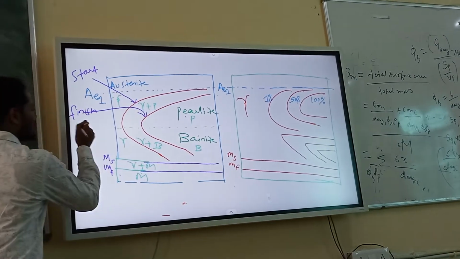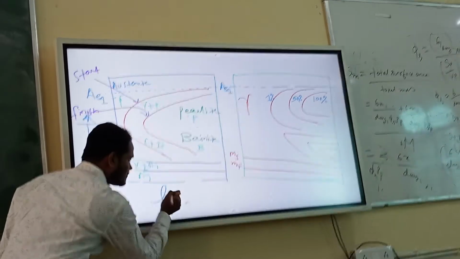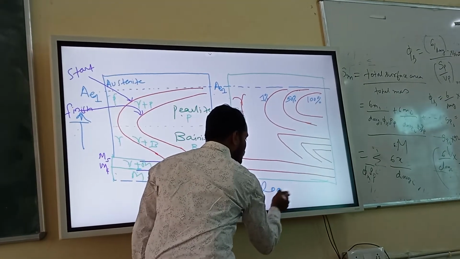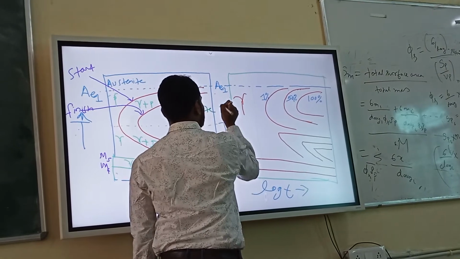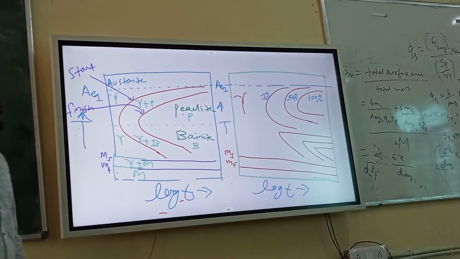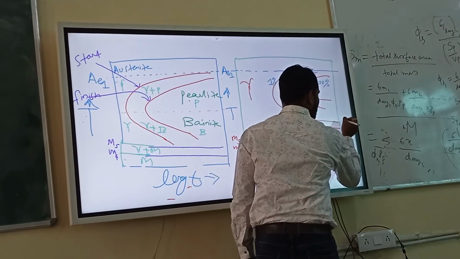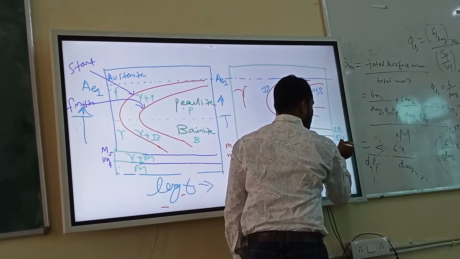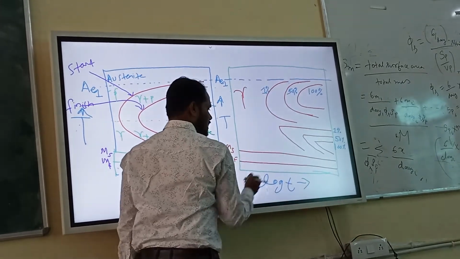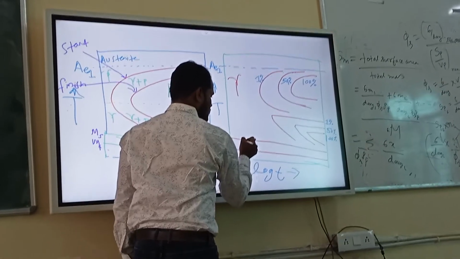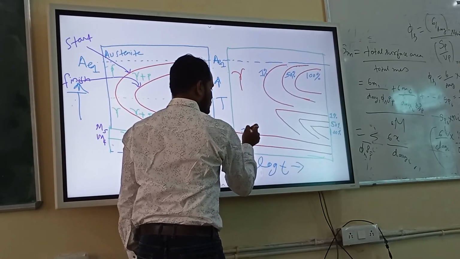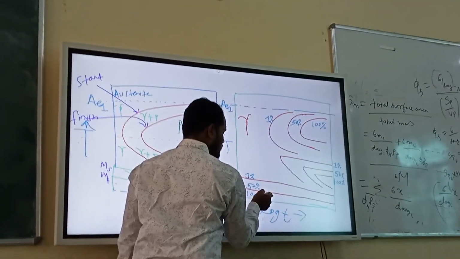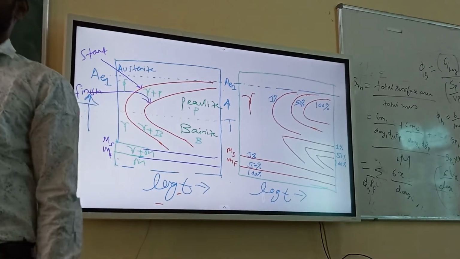This I forgot, this is temperature versus log time. Temperature versus log time. Similarly, for this I can write 1%, 50%, 100%. Similarly, here suppose 1%, 50%, 100%. Or you can write 95% or 99% like that.